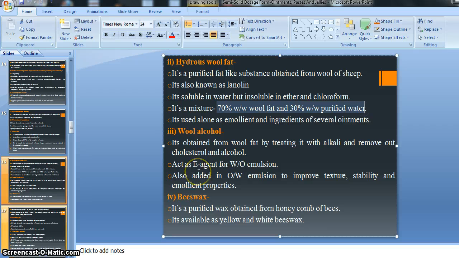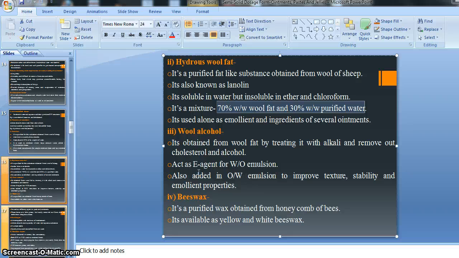That is, it is made up of 70% weight by weight of wool fat and 30% weight by weight of purified water, right? Suppose we take 100 ml of wool fat. In that 100 ml, 70% is our wool fat and 30% is our purified water, right? So you should remember this ratio, that is 70:30 wool fat and purified water, right? It is a mixture of 70% weight by weight of wool fat and 30% weight by weight of purified water, right?